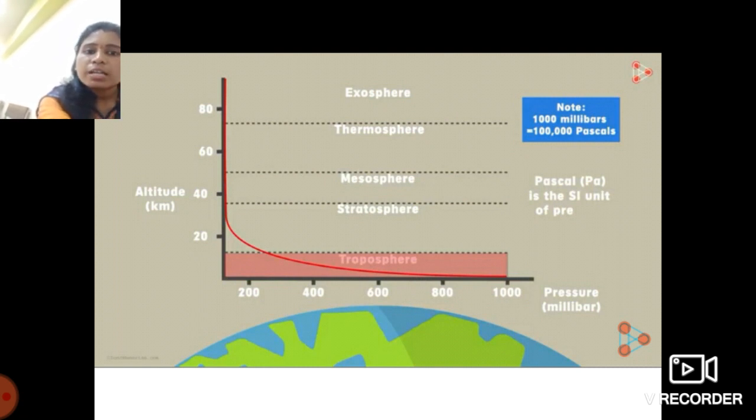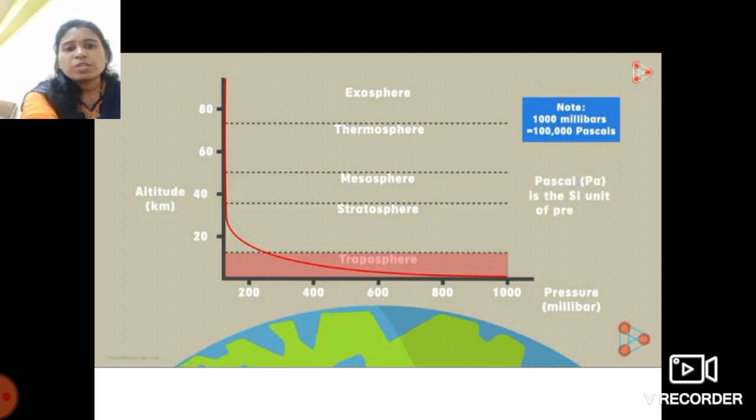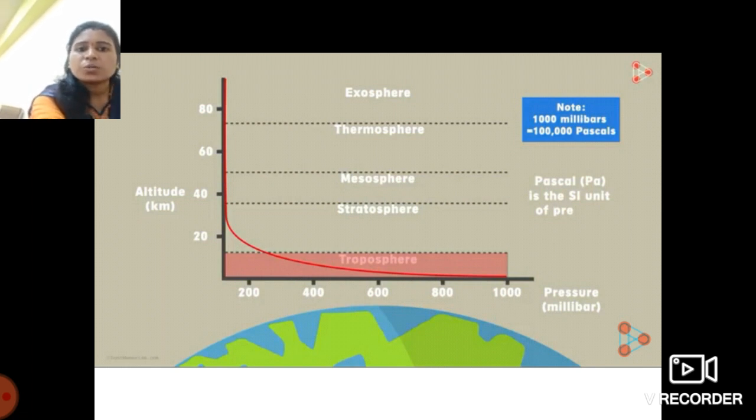Okay, students. Now this pressure pushes and pulls the objects on the surface of the earth. That's why the object which we release from the topmost layer falls onto the ground due to that pressure.